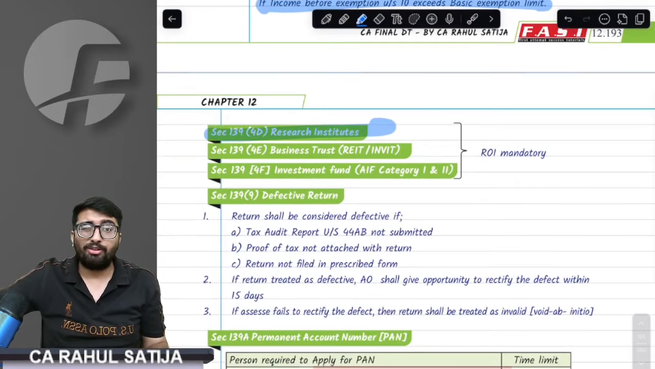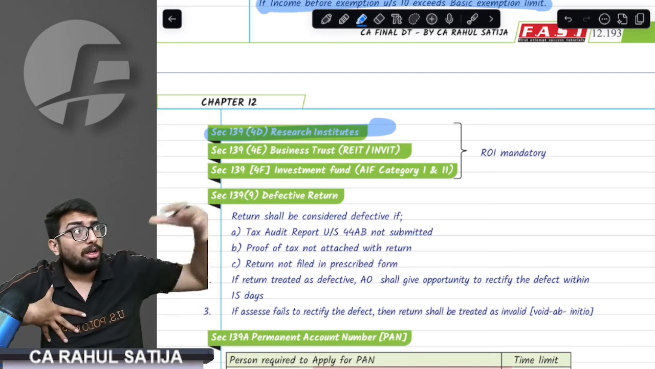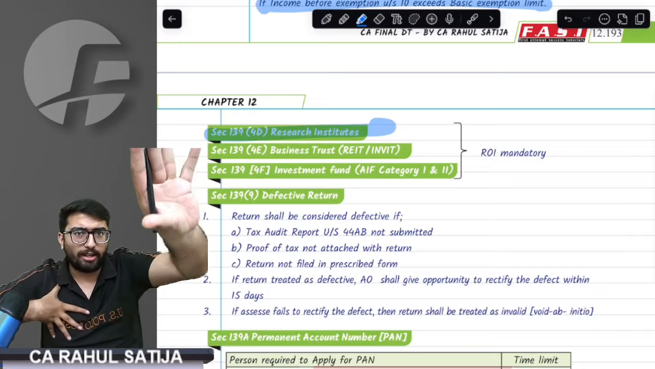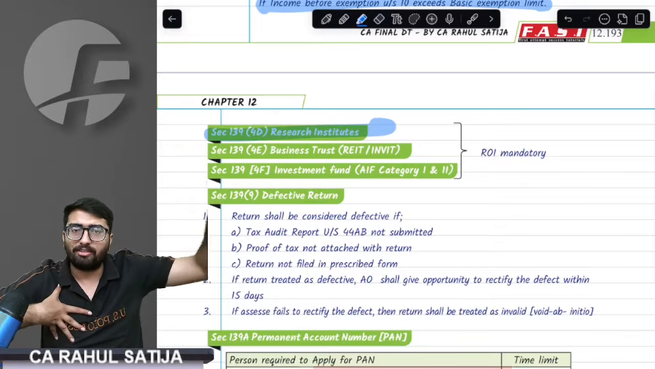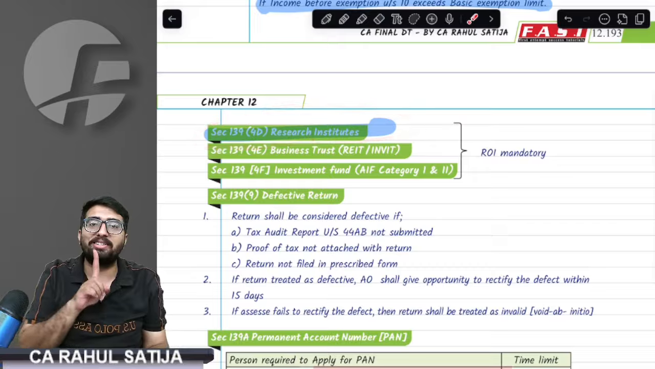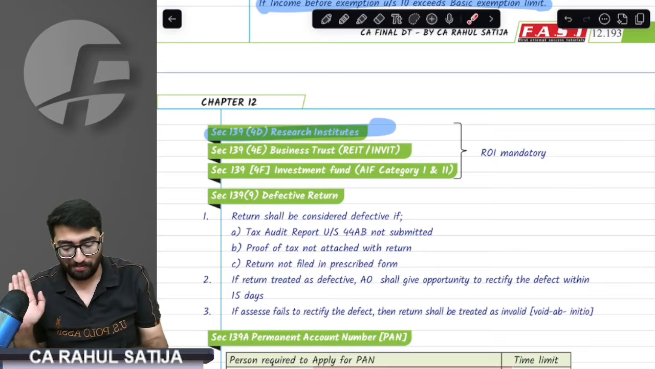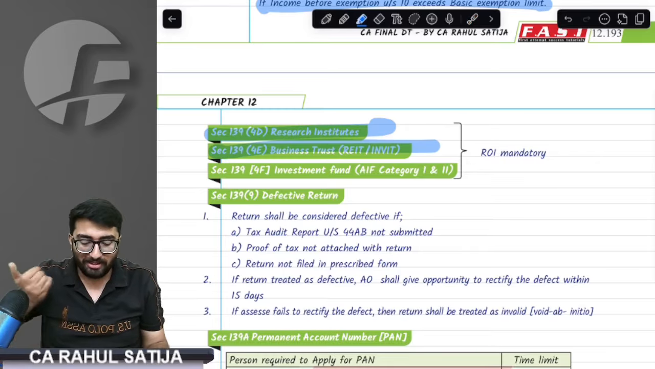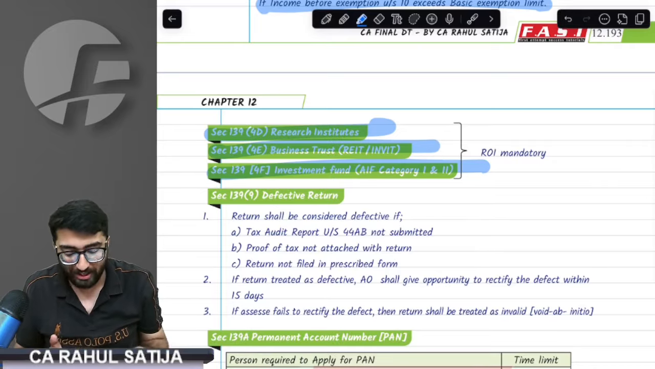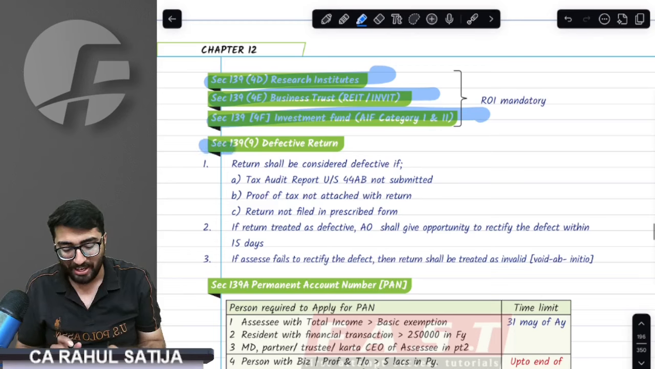If you are a research institute, if you remember, section 35 was about scientific research, if you donate to somebody for scientific research. The PGBP chapter revision video is already uploaded. Do check it out. If you have not covered PGBP, you can cover it from that video now. If you are a research institute, you have to mandatorily file the return irrespective of income. 139(4E) is for business trusts. If you are any business trust, REIT, you have to mandatorily file the ROI. If you are any investment fund, you have to mandatorily file the ROI. Done, sir.